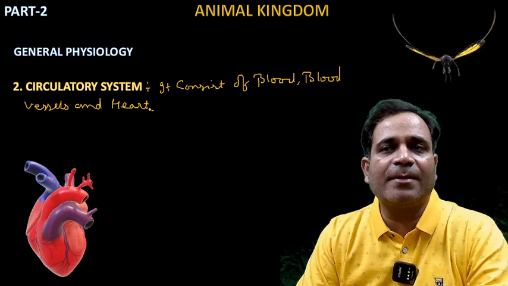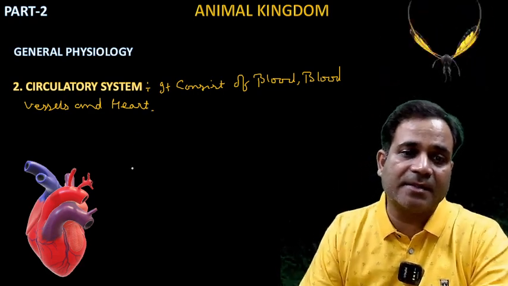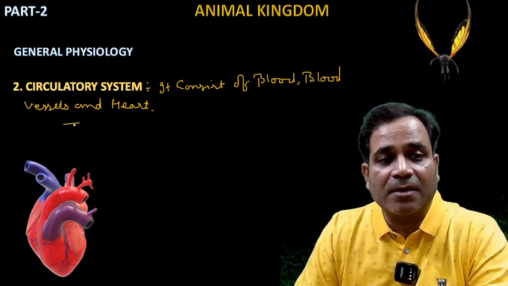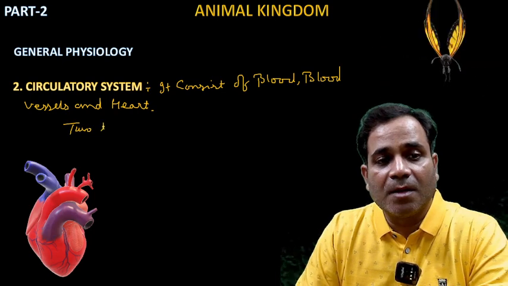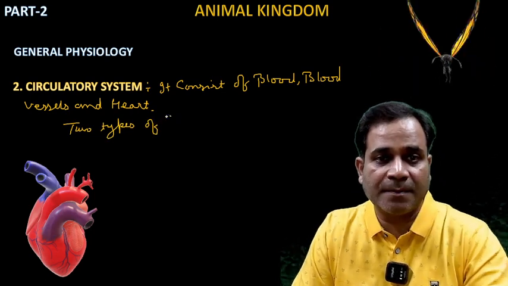So if I'm saying the circulatory system, it means it consists of blood, blood vessels, and heart. This one is a diagram of the human heart. Clear? Now, there are two types of circulatory system.